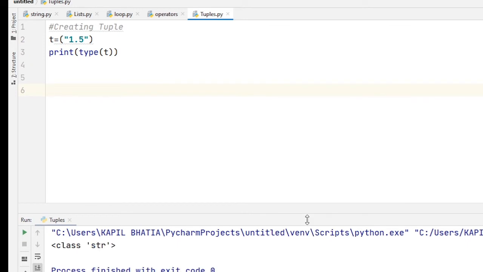So how can we create a tuple with a single element? As I told you, to create a tuple with a single element, you have to include the final comma after the value. So let's suppose 25 comma. Now you can see the type of T is tuple. So I hope you understand how to create a tuple with a single element.